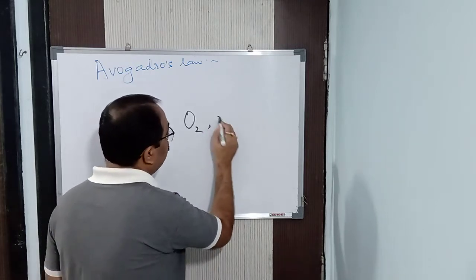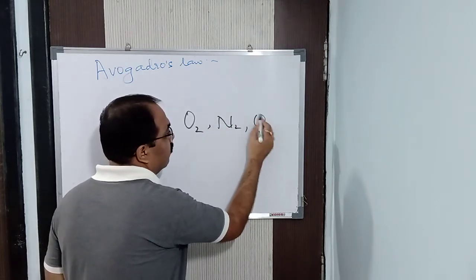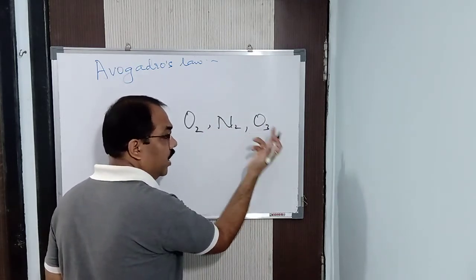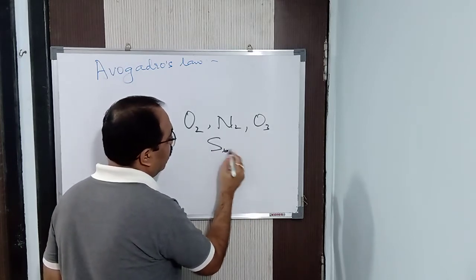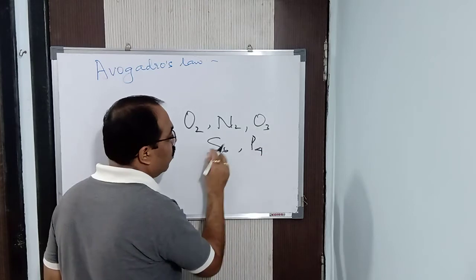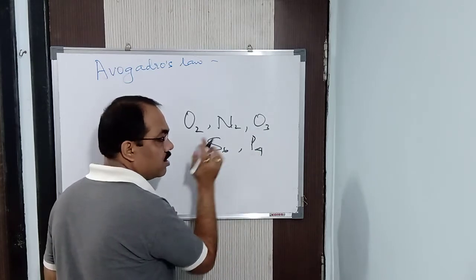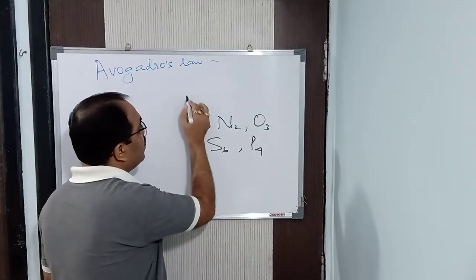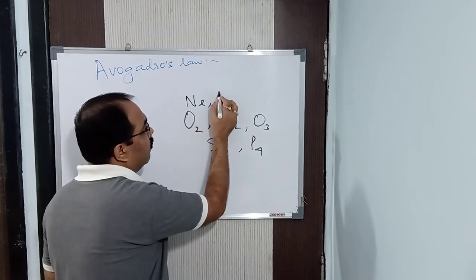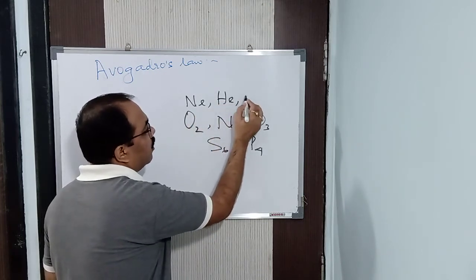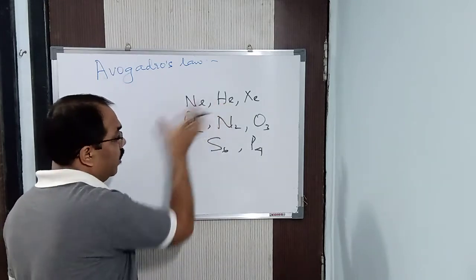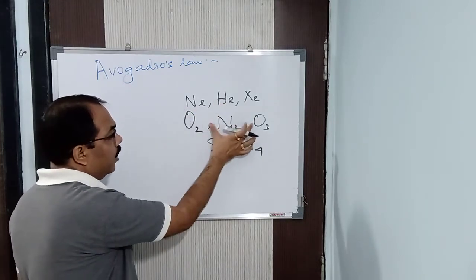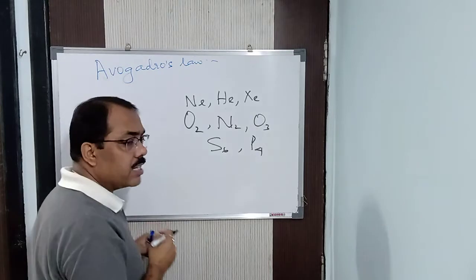We say N2, so it is diatomic. We say O3, ozone, polyatomic. S6, P4, all these are polyatomic. When we say Ne, it is monoatomic. When we say He, it is monoatomic. When we say Xe, it is monoatomic. We can say they are monoatomic gases, and diatomic, triatomic or polyatomic gases in this way.